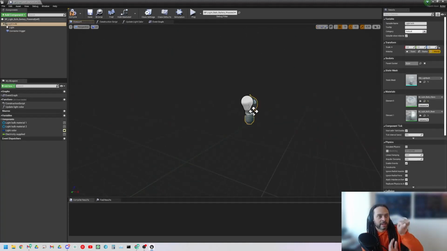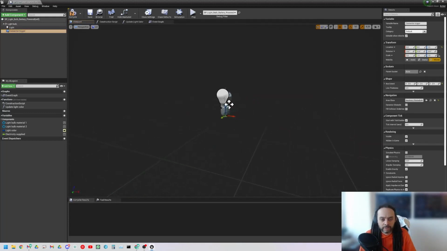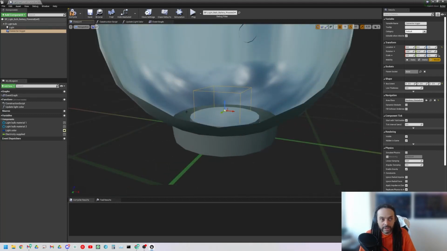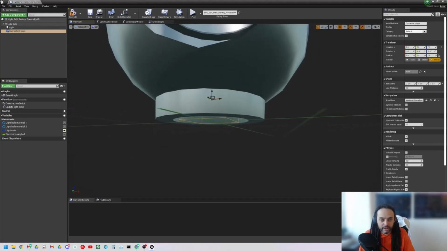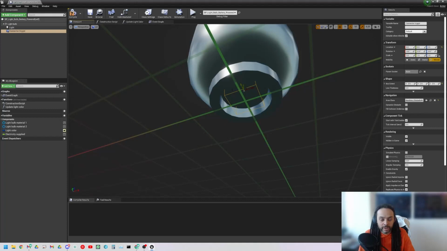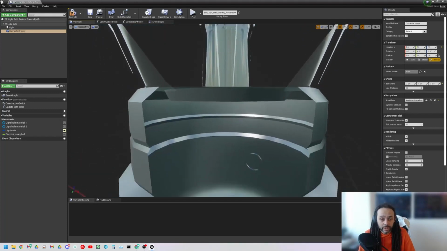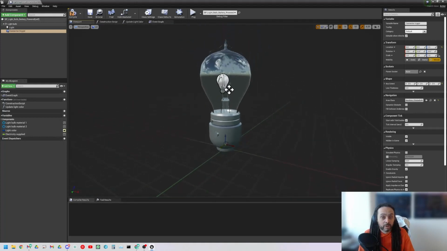So basically they've put the light and the light bulb together so it makes a proper light. And then there's a connector trigger. Where's this? I'm going to use F on my keyboard to shortcut in. There's actually a small trigger box at the bottom of the light bulb. I'll just move around a little bit so you can see. And they've lined that up with where the battery would screw in. That's pretty cool, though it's going to have to be very accurate. It's only a very small zone that's checking for this contact.